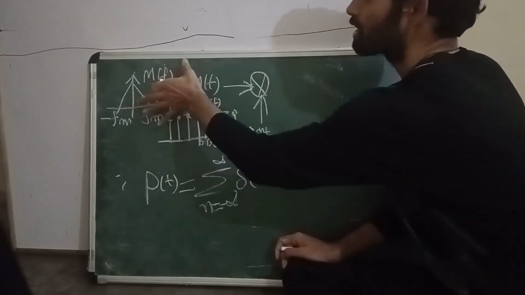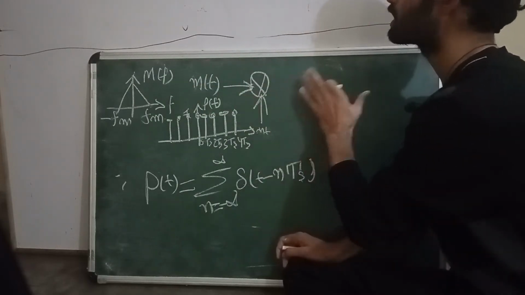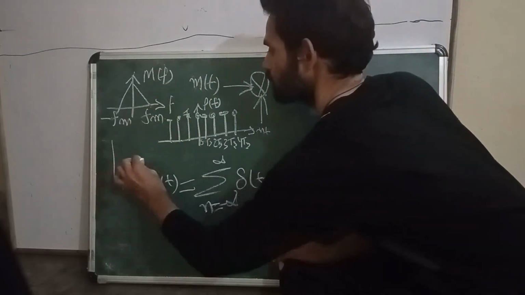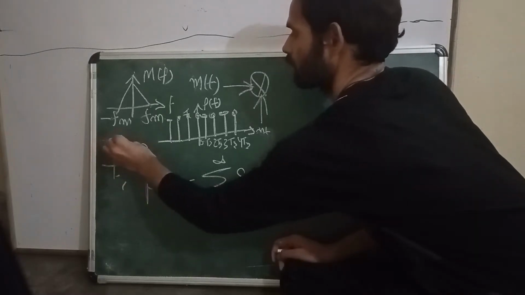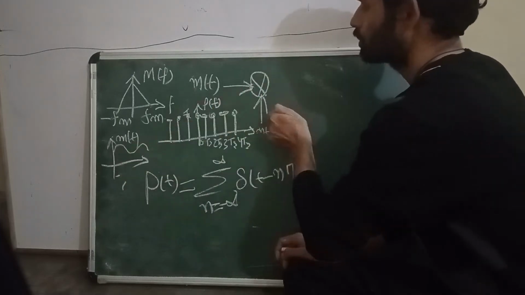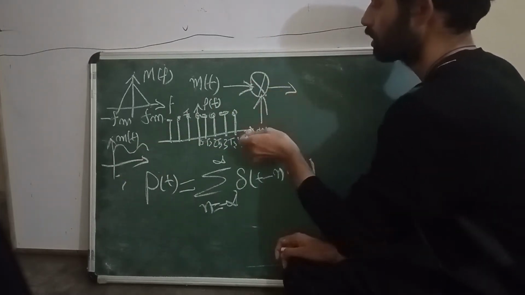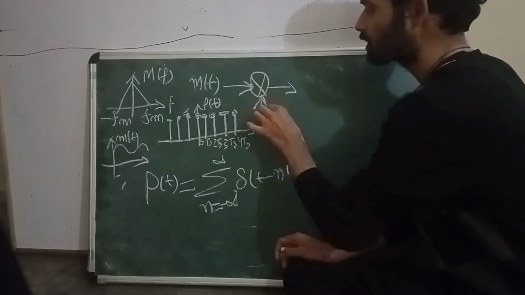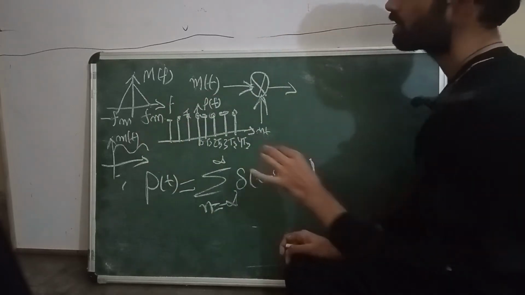I want to convert this message signal. Our main target is to convert this message signal to a discrete time signal. This message signal is continuous in the time domain, so we just want to sample it. This is for sampling. What is the sampling way? To sample this signal, just multiply it with this impulse train.